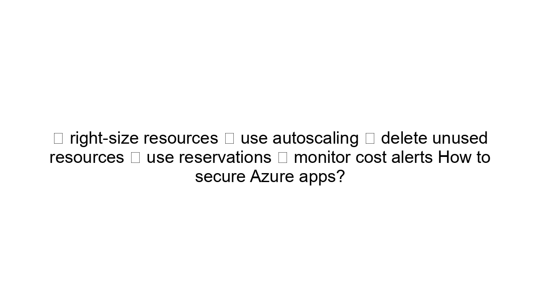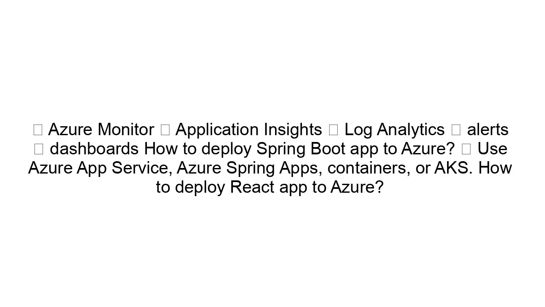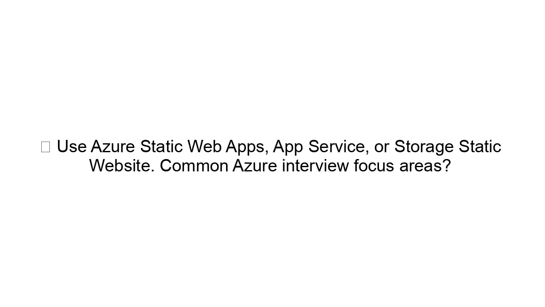How to secure Azure apps: RBAC, Key Vault, managed identity, private endpoints, monitoring, encryption. How to monitor Azure applications: Azure Monitor, Application Insights, Log Analytics, alerts, dashboards. How to deploy a Spring Boot app to Azure: use Azure App Service, Azure Spring Apps, containers, or AKS. How to deploy a React app to Azure: use Azure Static Web Apps, App Service, or Storage Static Website.